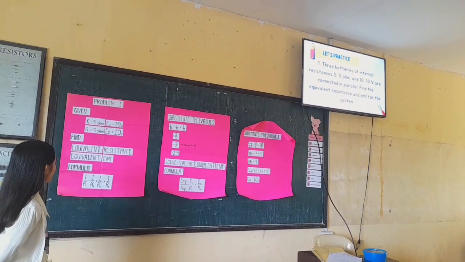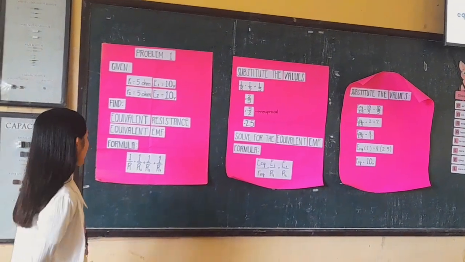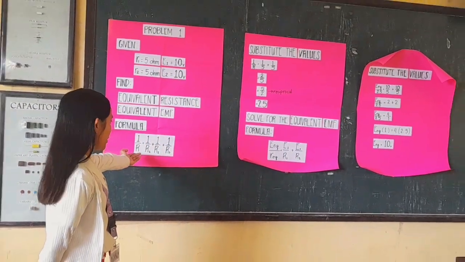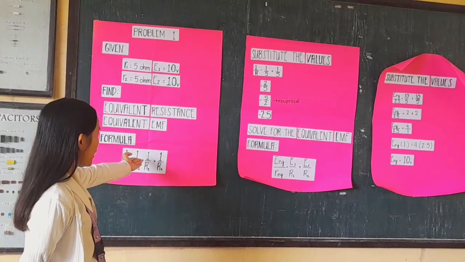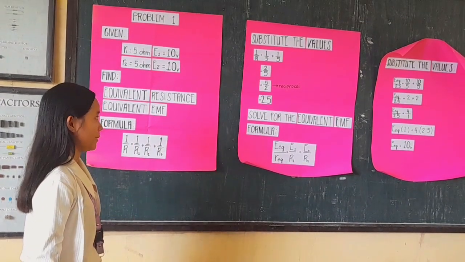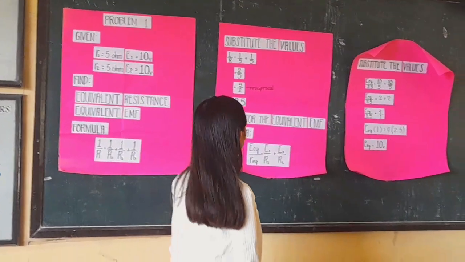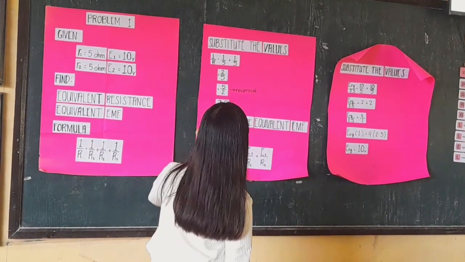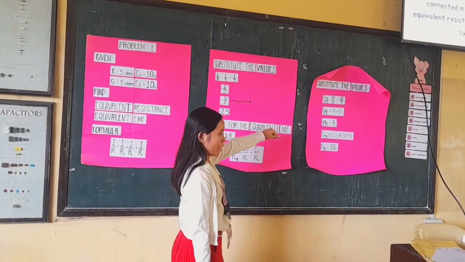So first, in order for us to solve, our formula for the equivalent resistance is 1 over R equals 1 over R1 plus 1 over R2 plus 1 over R3. We substitute the values, where R1 is 5 and R2 is also 5.